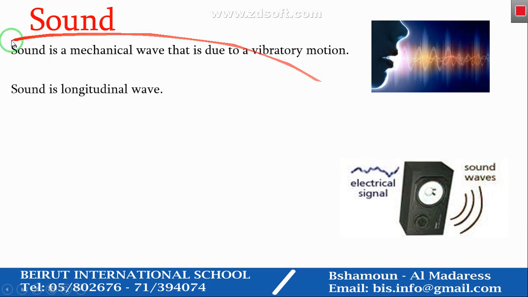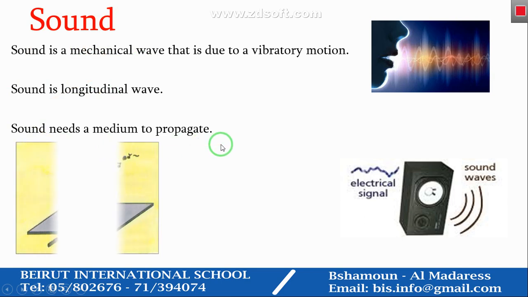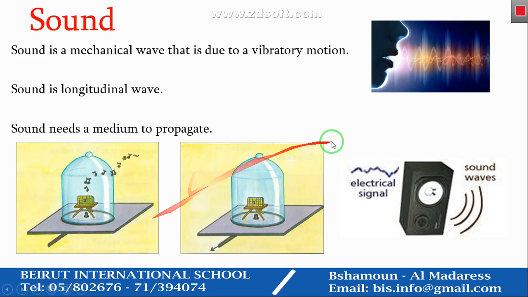The sound wave is a longitudinal wave. As we know, a mechanical wave could be transverse or longitudinal. The sound wave is always a longitudinal wave. And since it's a mechanical wave, it needs a material medium to propagate. So if we have a box emitting sound here, since we have a medium which is air, the sound is propagating, while here, since we have vacuum, there is no sound that we can hear. So always remember that a sound wave is a mechanical longitudinal wave and it needs a material medium to propagate, so it cannot propagate in vacuum.